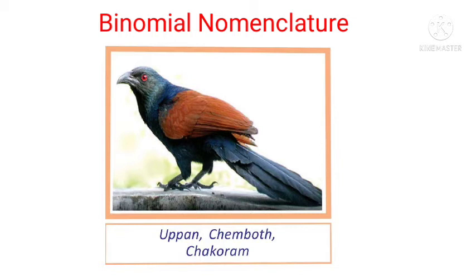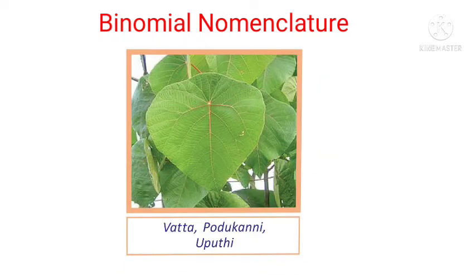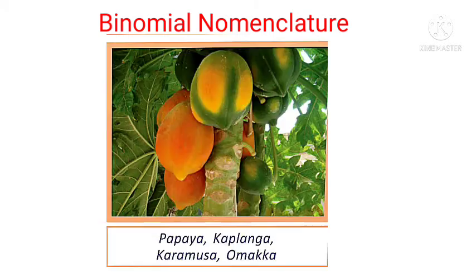Some of the people call it as open, some others call it as chemboth, and one another name is also there, that is chagoram. Now look at this plant. What is the name of this plant? Some of the people call it as vata, some others call it as poduganni and also upoti. Then what about the name of this fruit? Some people call it as papaya, then kaplanga, some others call it as karamusa or omakya. So this fruit also have different names.